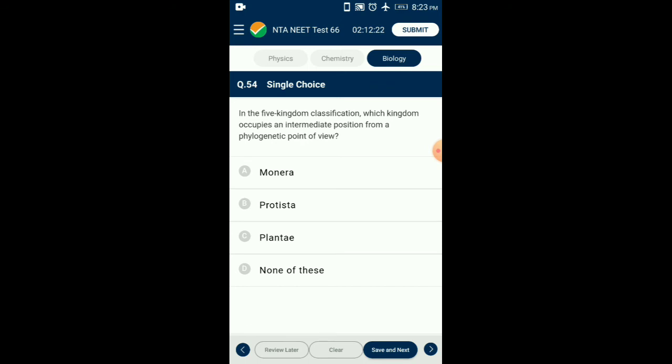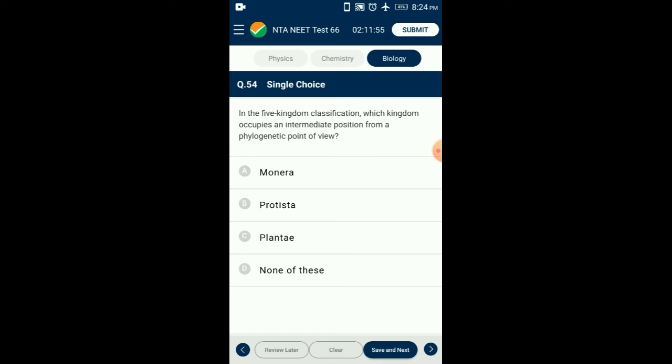Question number 54. In the 5 kingdom classification, which kingdom occupies an intermediate position from a phylogenetic point of view? In the 5 kingdom classification, Protista occupies the intermediate position from a phylogenetic point of view because all multicellular eukaryotes like plants, fungi and animals originated from unicellular eukaryotic Protista.